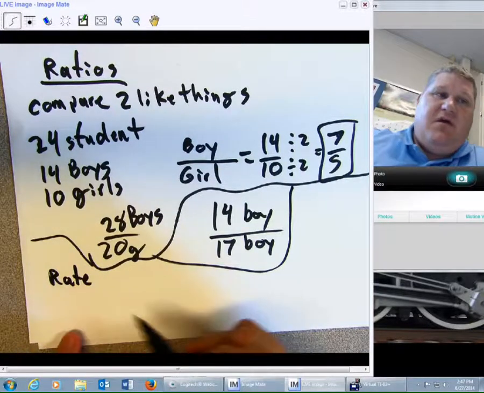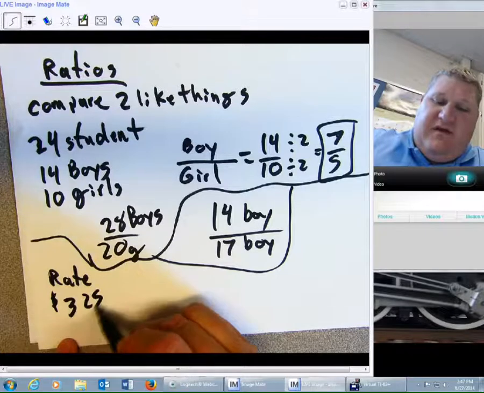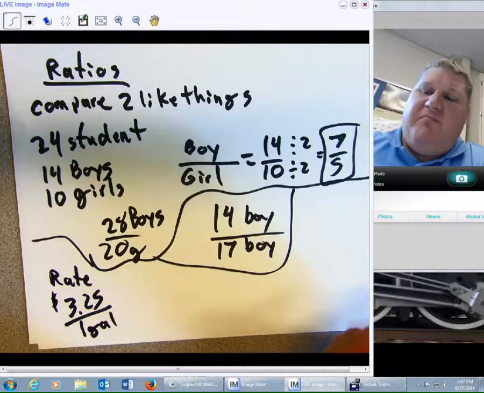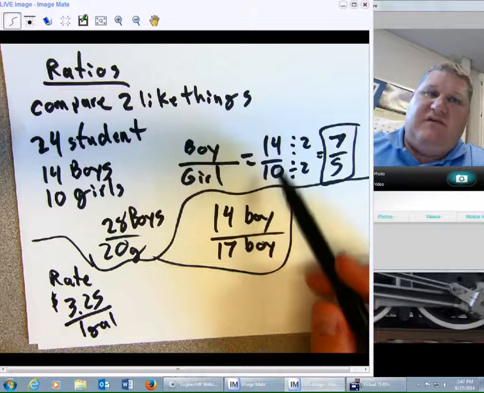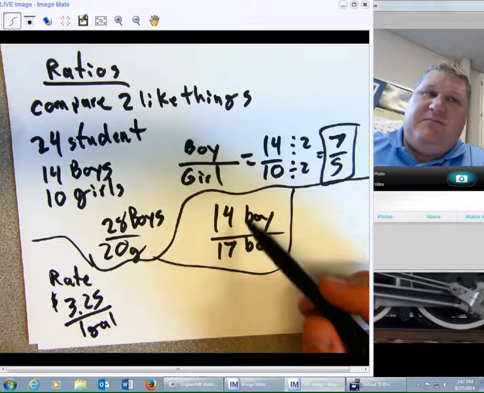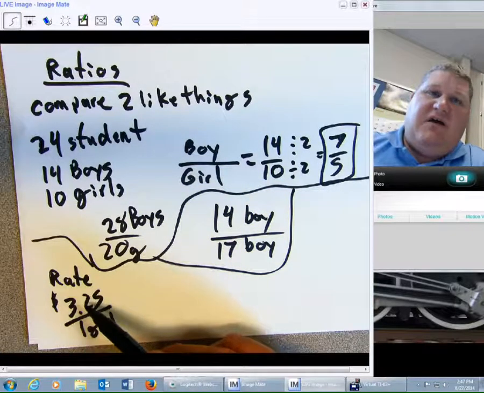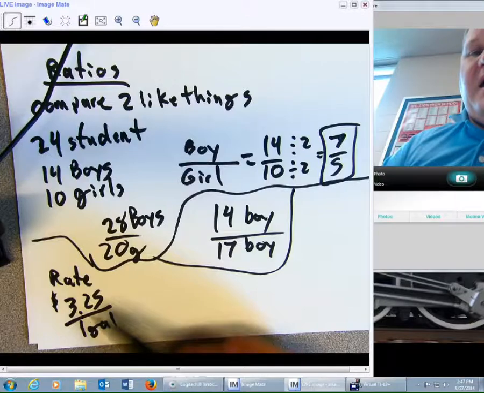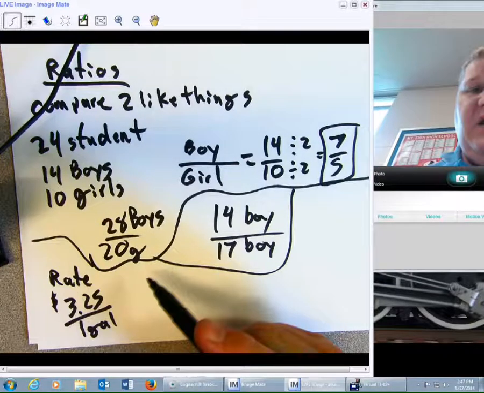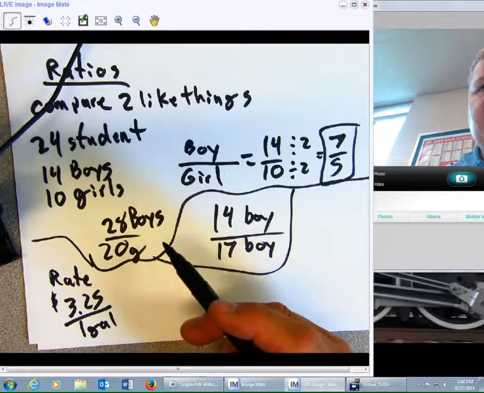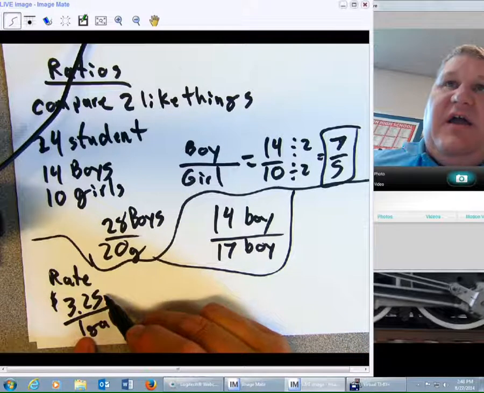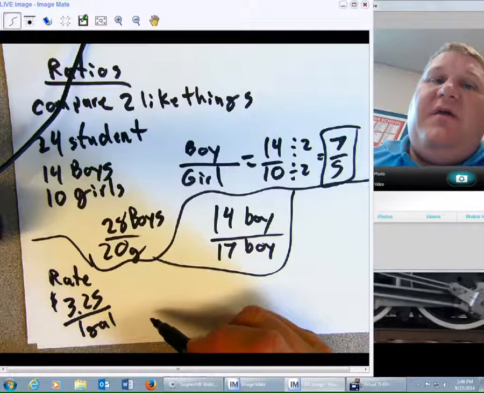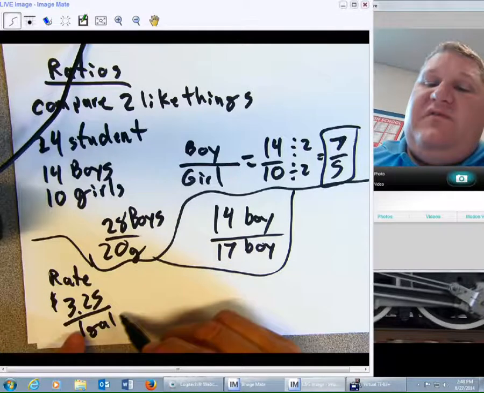A rate would be like $3.25 per 1 gallon. Now, unlike 14 boys to 17 boys, or 14 boys to 10 girls, those are people to people. A rate is not a ratio because in this particular case, we're talking about gas to money. So if we're talking gas to money, then we have unlike things. One is a unit of money, one is a unit of volume. So we would need to be careful about putting those two together. That would be called a rate.